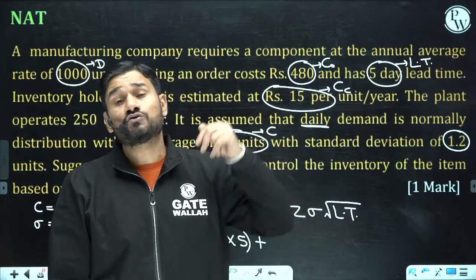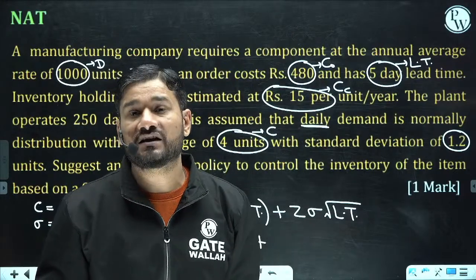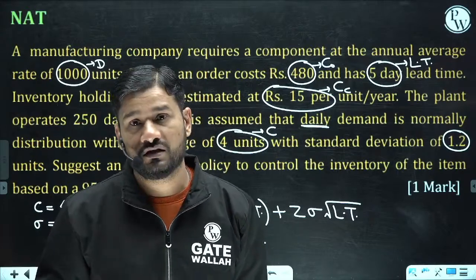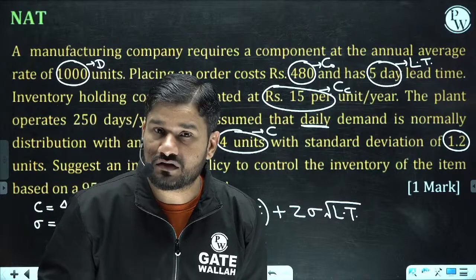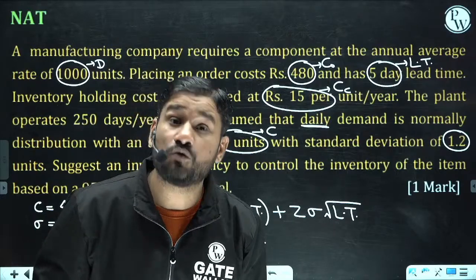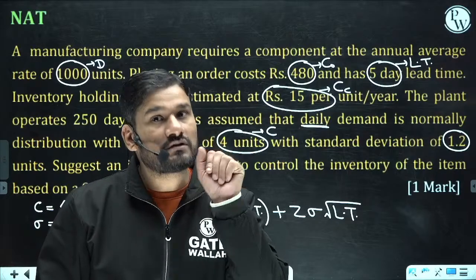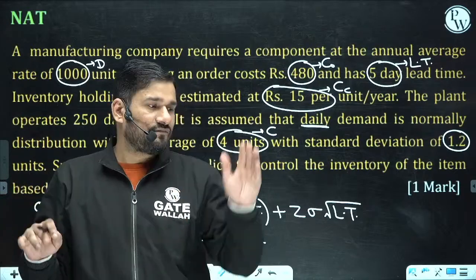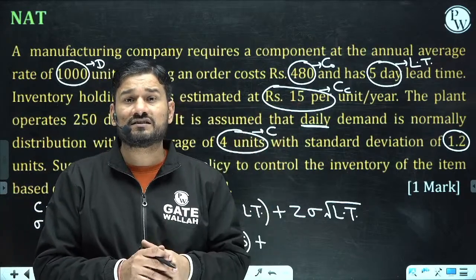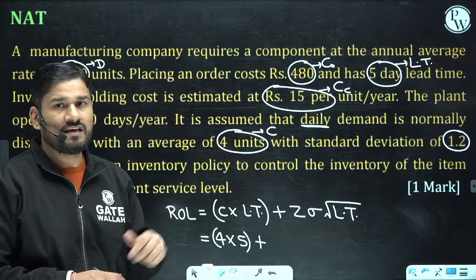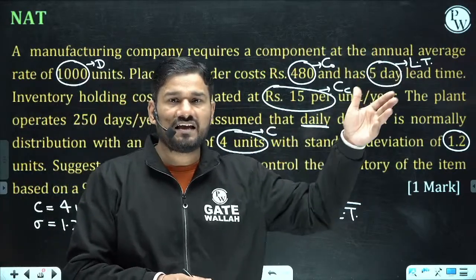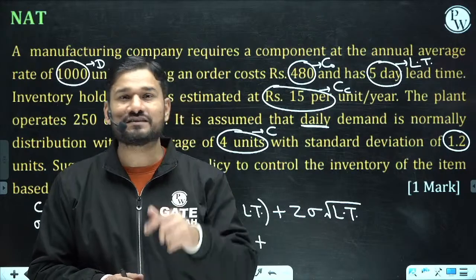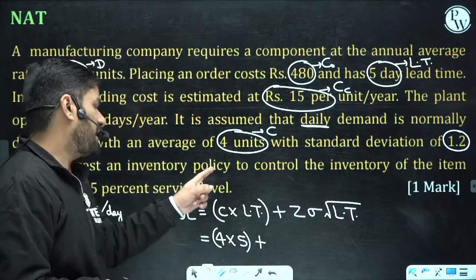What is a two-tail operation? Suppose I am working in Swiggy as a delivery boy and I am instructed to deliver hot food. The temperature of the hot food should not be below 35 degrees Celsius and not more than 55 degrees Celsius. So this is a two-tail operation. If the food temperature is below 35 degrees Celsius, then it is waste. If it is more than 55 degrees Celsius, then also it is waste. But in inventory, you are going to fail only when the demand is greater than your stock level, not below it. So this is a one tail operation.